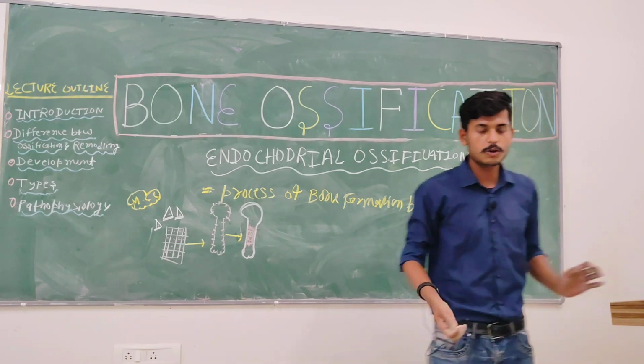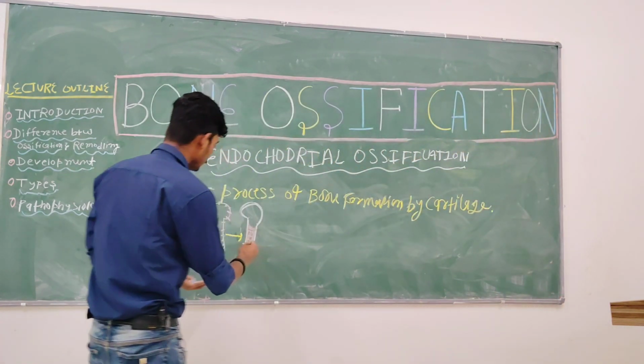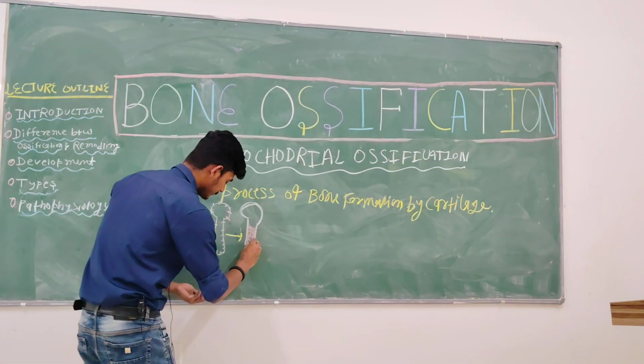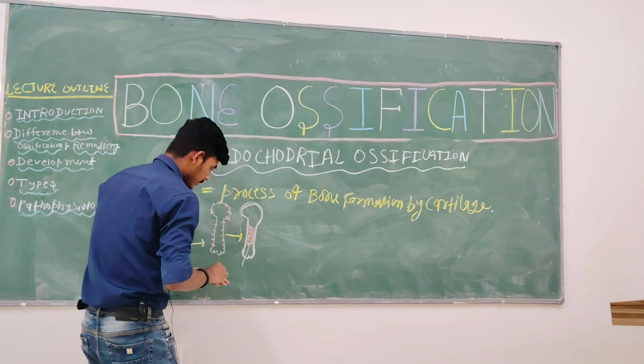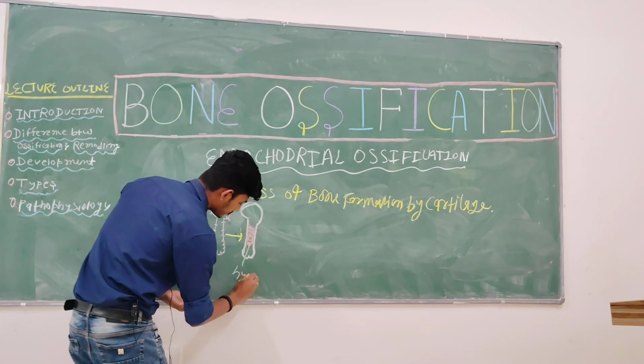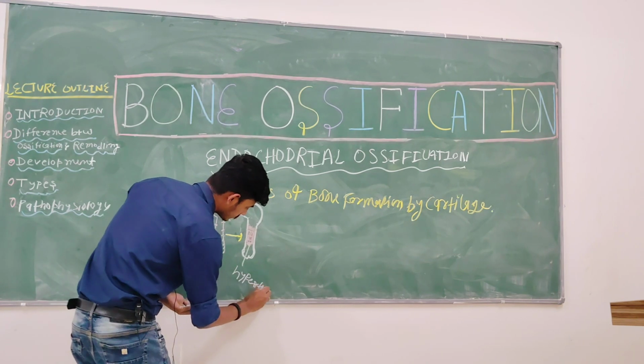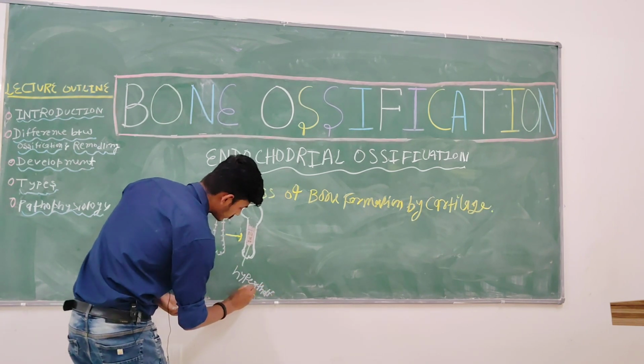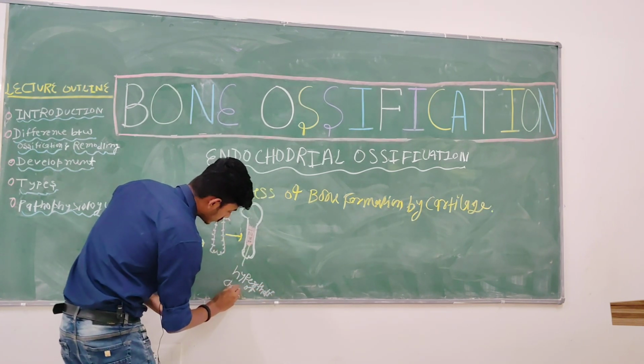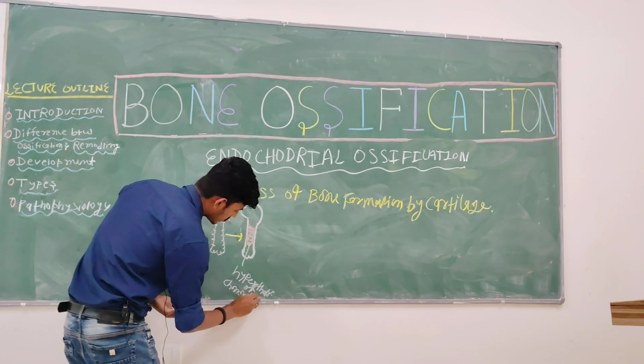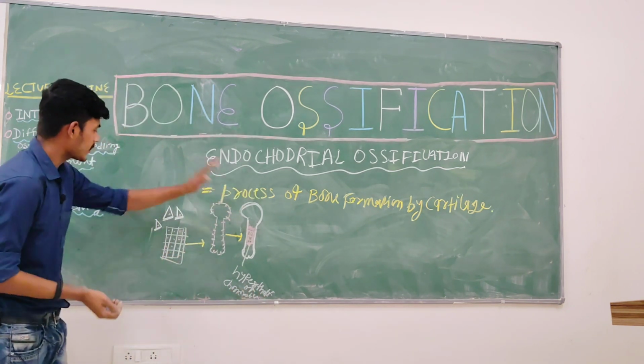Hypertrophy of chondroblast. Write down: hypertrophy of chondroblast.